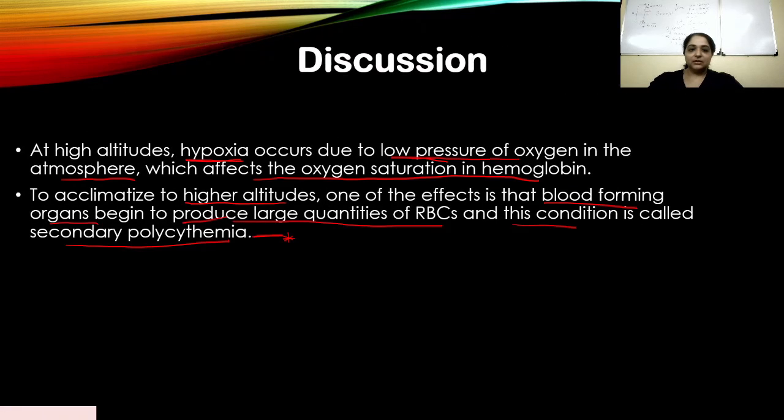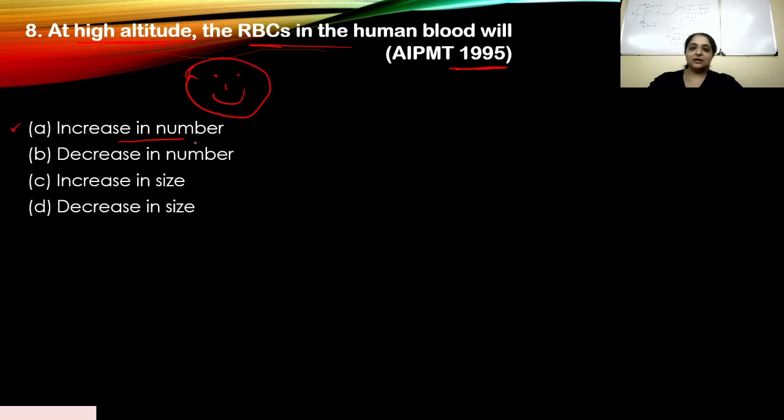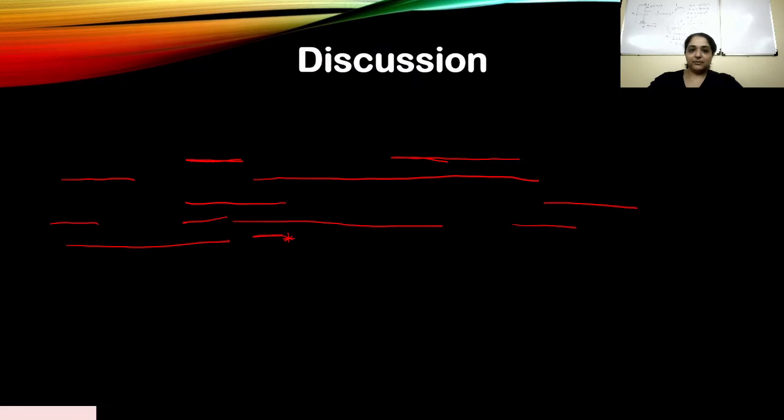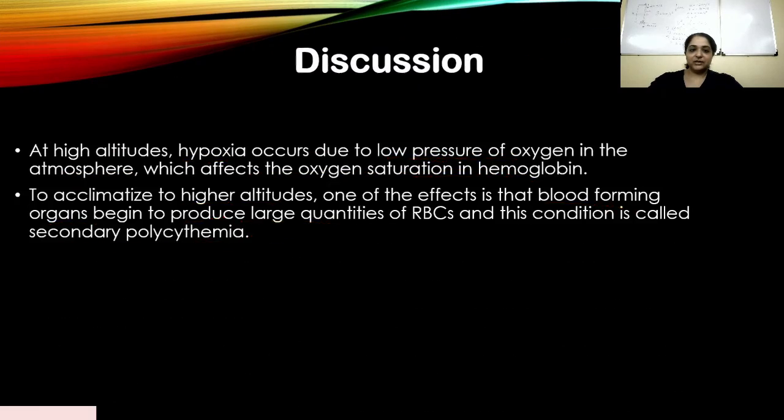So, like I said, this is what happens at higher altitudes and how the body changes. So the answer to your question should have been increase in number. For that you should have been able to understand what happens to the body at high altitudes, because of which RBCs in the human blood will increase in number. Let's move on to the next question then.